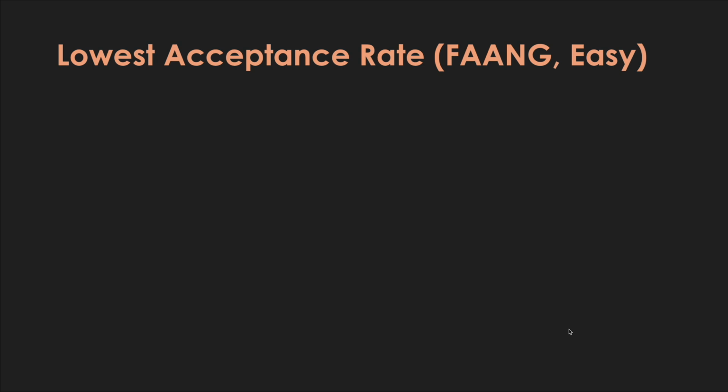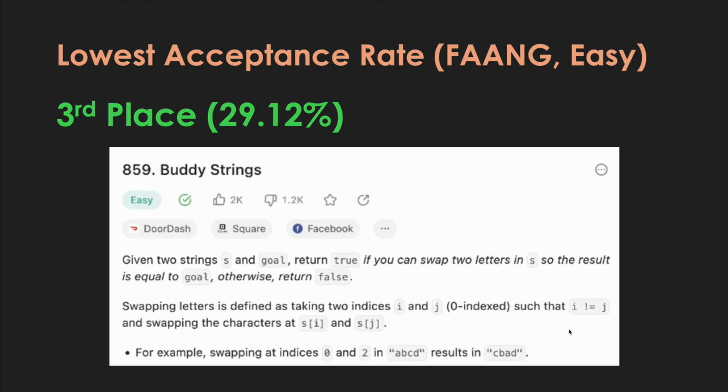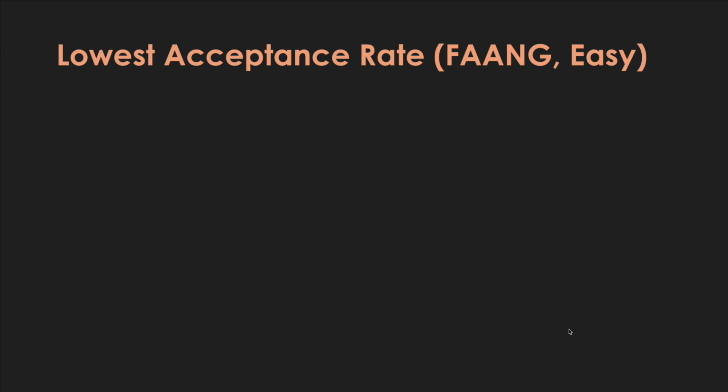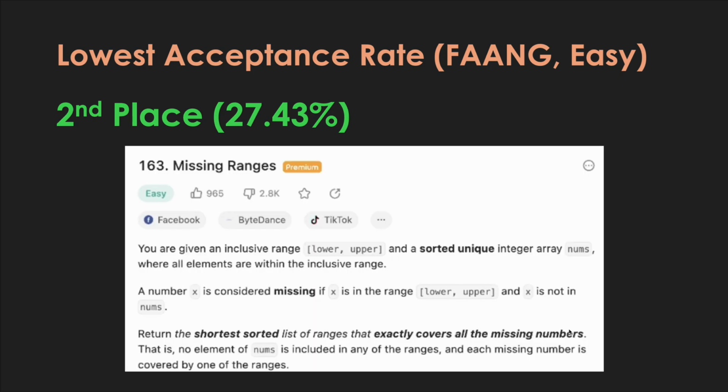So at third place on the easy category for lowest acceptance rate, with an acceptance rate of 29.12%, it's 859, Buddy Strings. So this is again a string based problem. And now at the second place, with an acceptance rate of 27.43%, this is lower than the previous one because we're doing lowest acceptance rates. This is an easy problem, 163 Missing Ranges.